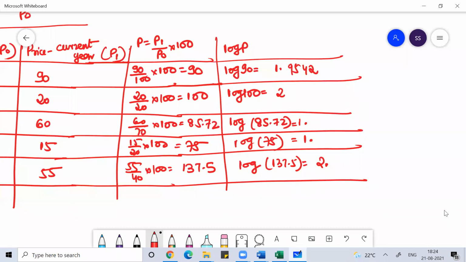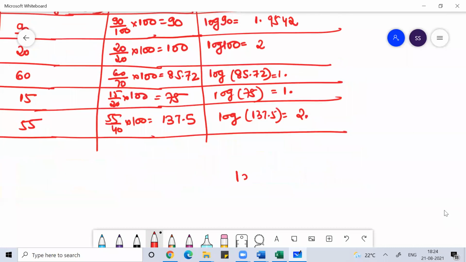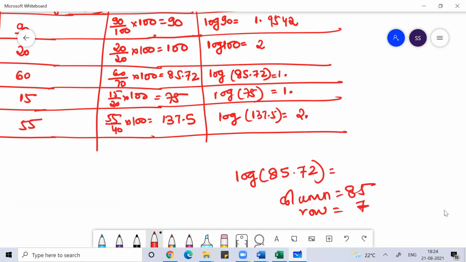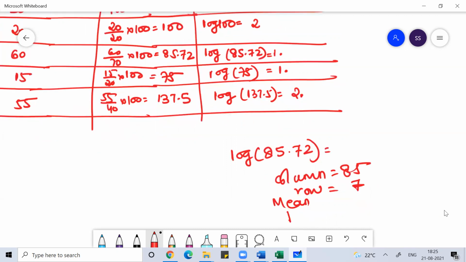How to find the value of log 85.72? See in the column 85. In that, see in the row 7. And then see the mean difference. The value you see here is 2. Are you getting this, everyone?